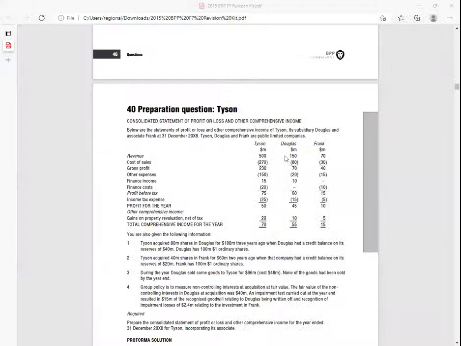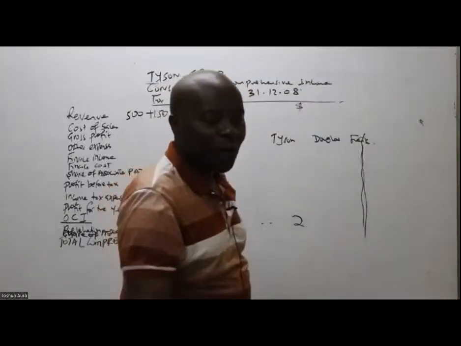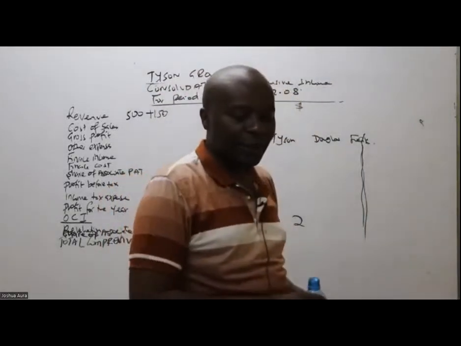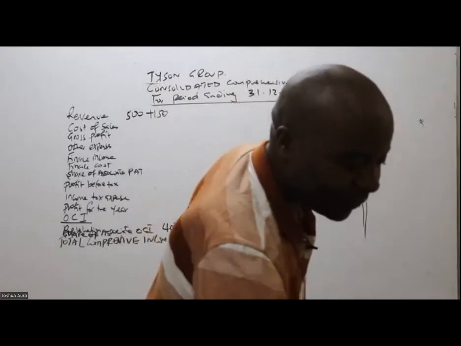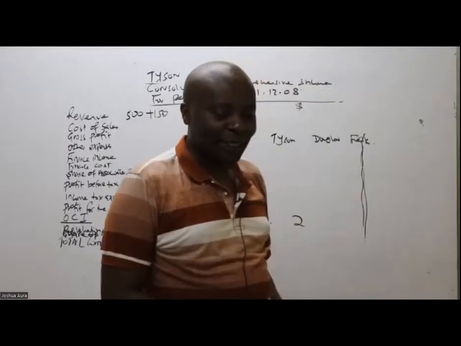Tyson, the parent, 500 plus 150. Don't take the calculator yet, 500 plus 150. Here we are very lucky because we are not doing time apportionment. Could you kindly tell me why we are not doing time apportionment here?